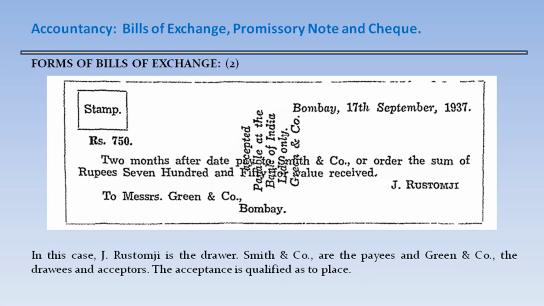Similarly, this is another bill: revenue stamp, place and date, rupees 750. Two months after date, pay to Smith and Company or order the sum of rupees 750 for value received. Signed by J. Rustam G., to Messrs. Green and Company, Bombay. And it has been signed by Green and Company, accepted, payable at the Bank of India Limited only. In this case, J. Rustam G is the drawer, Smith and Company are the payee, and Green and Company the drawee and acceptor. The acceptance is qualified as to place.